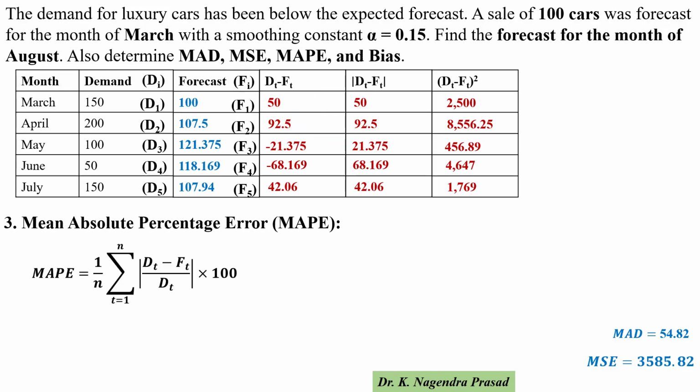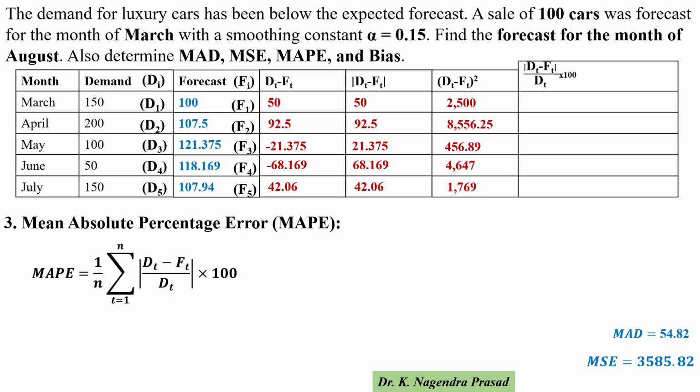Next we determine the mean absolute percentage error, MAPE, where MAPE equals 1 by n into the summation of t equal to 1 to n, absolute dt minus ft divided by dt, into 100. So first we have to determine the absolute dt minus ft divided by dt into 100. For the month of March, the absolute dt minus ft value is 50 and demand is 150.